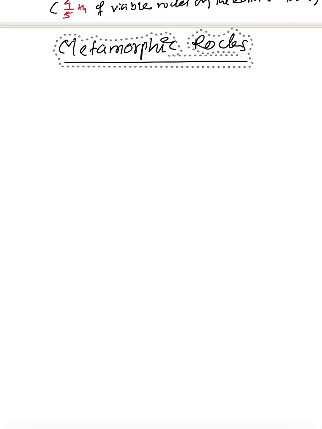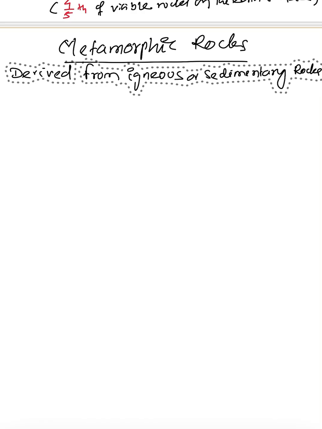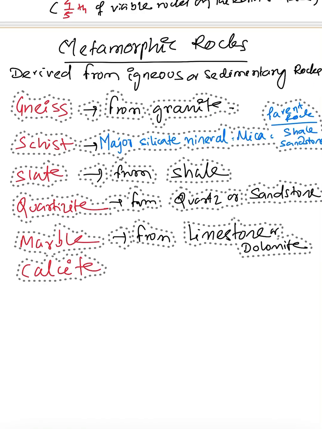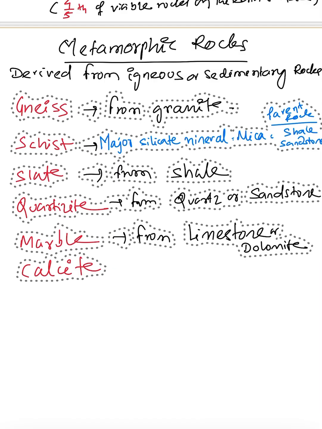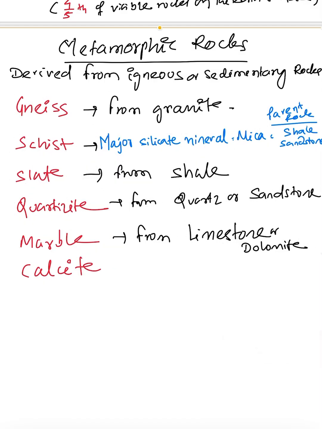And the last one is about the metamorphic rocks. So as you know, both igneous rock as well as sedimentary rocks, under high heat or both heat and pressure influence, will be converted to metamorphic rocks, and these metamorphic rocks are derived from either igneous or sedimentary rocks, I have told. And the examples you have to remember: gneiss is a metamorphic rock derived from granite. As you know, granite is an igneous rock.